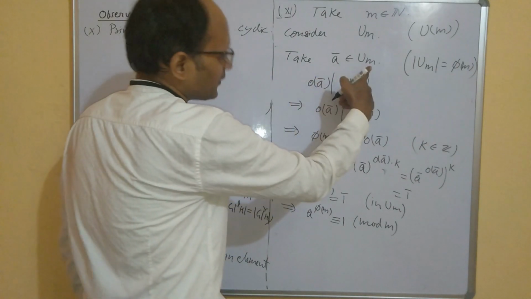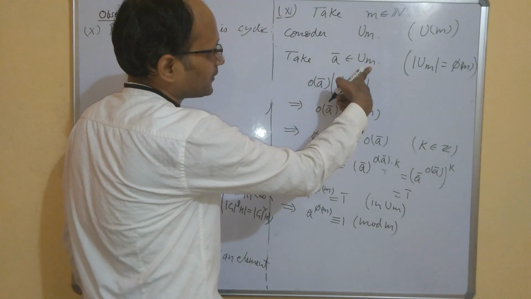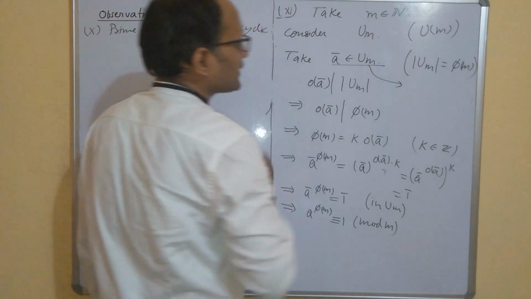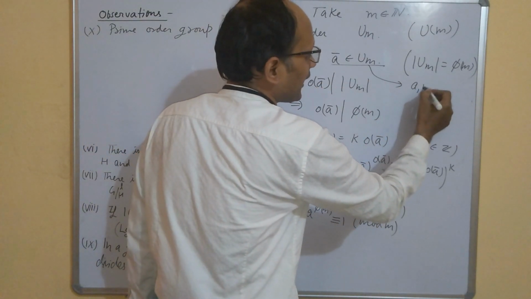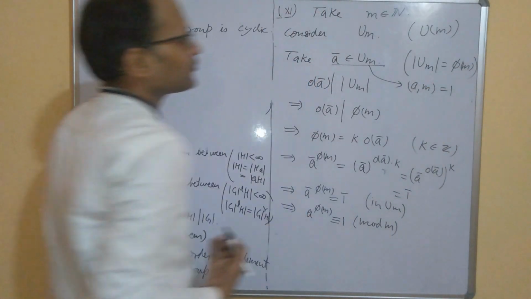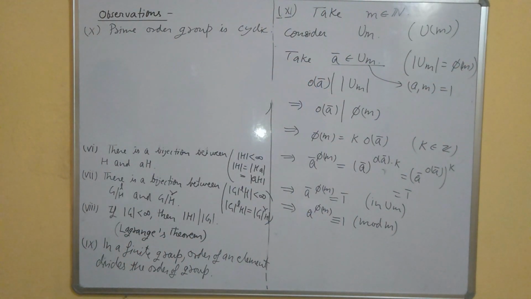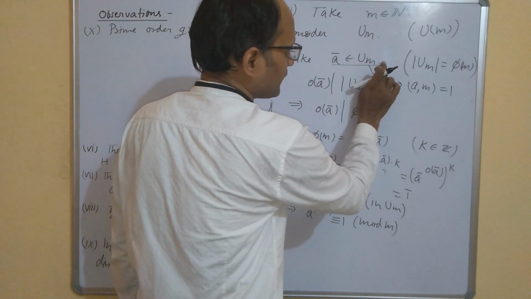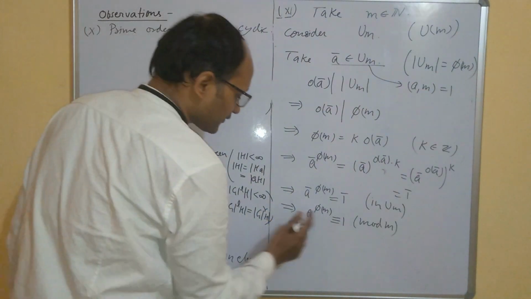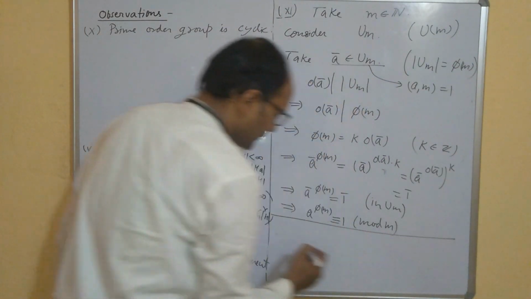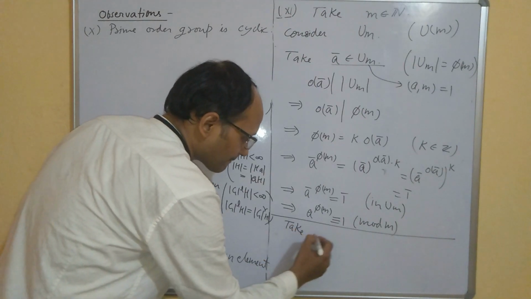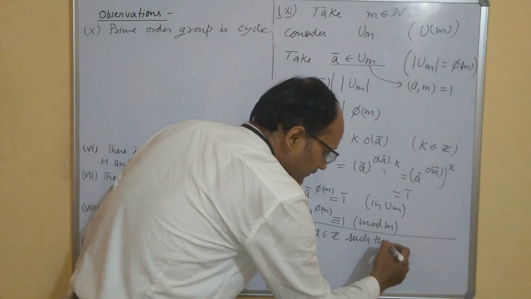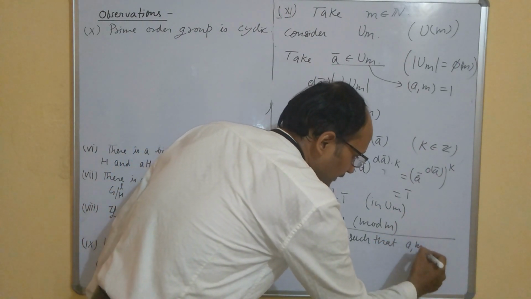But the a which we have chosen has a property that, because a bar is an element of U_m, this a has the property that a and m have GCD 1 by the definition of U_m. So it means if you take any a which has this property, then a bar will be inside U_m, and that a will satisfy this equation. So let me write it again. Take a in Z such that the GCD of a and m is 1.